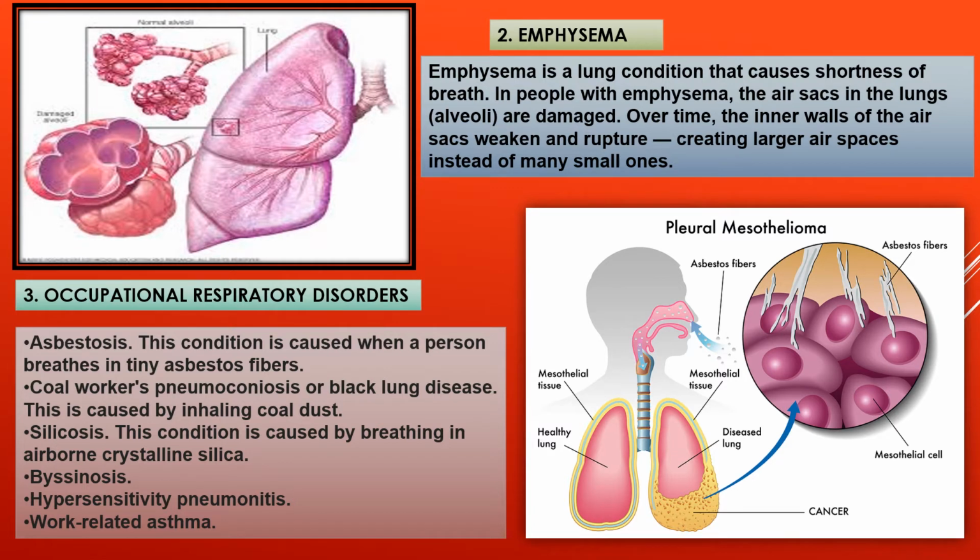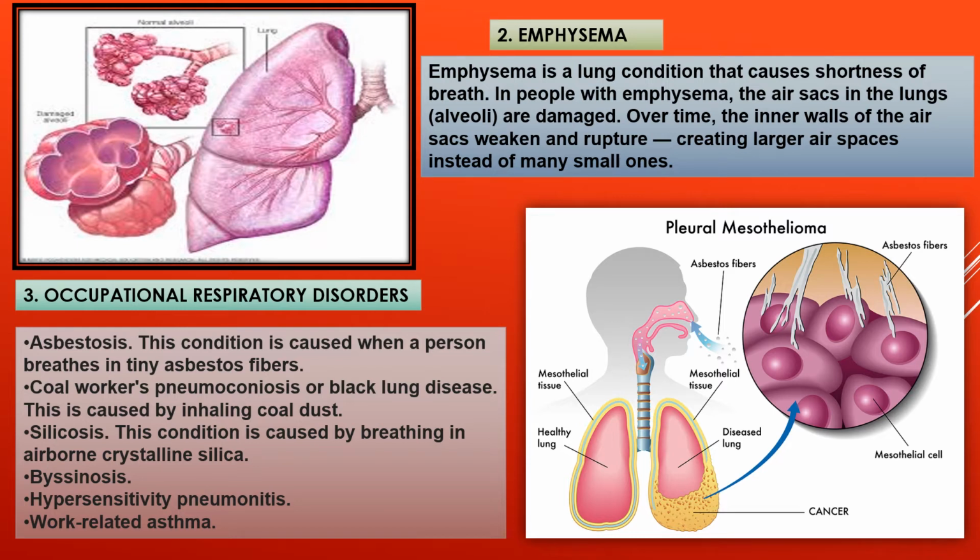Number 2, that is emphysema. Emphysema is a lung condition that causes shortness of breath. In people with emphysema, the air sacs in the lungs, or alveoli, are damaged. Over time, the inner walls of the air sacs weaken and rupture, creating larger air spaces instead of many small ones. See in the first diagram, the affected alveoli have been shown over here.